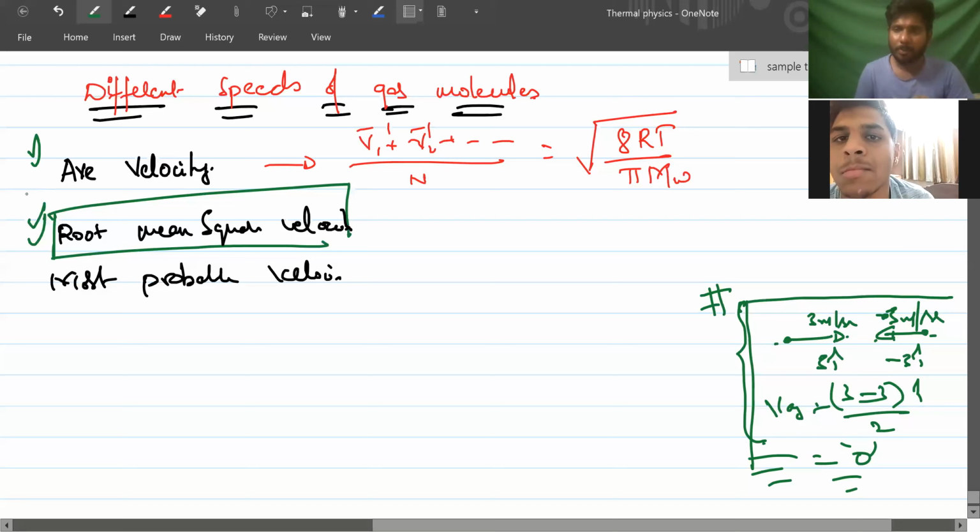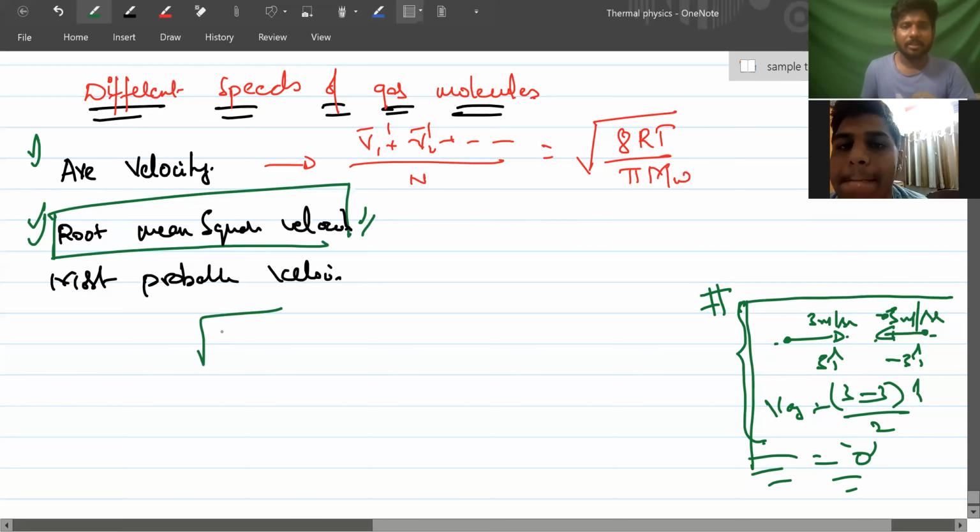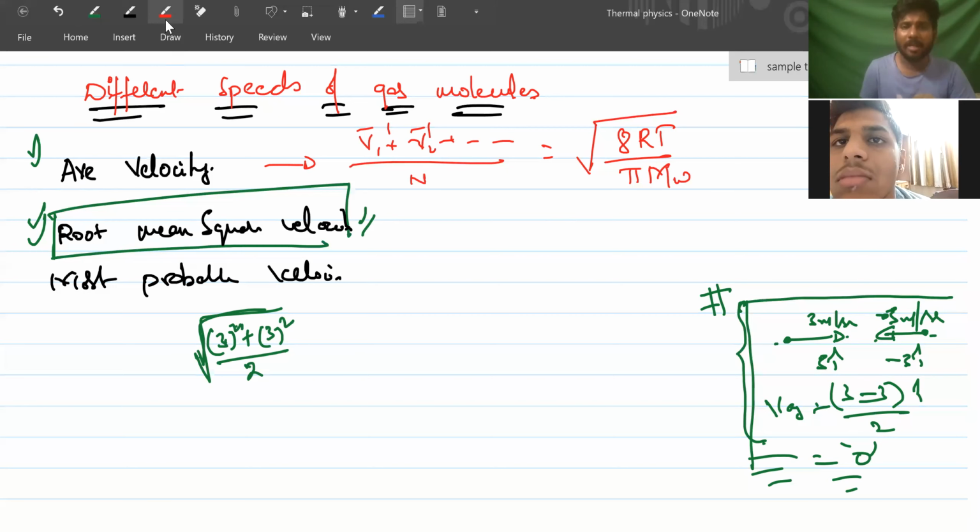For root mean square, suppose two molecules: root of 3 square plus 3 square divided by the number of particles. I'll tell you this formula: root of mean of squares.